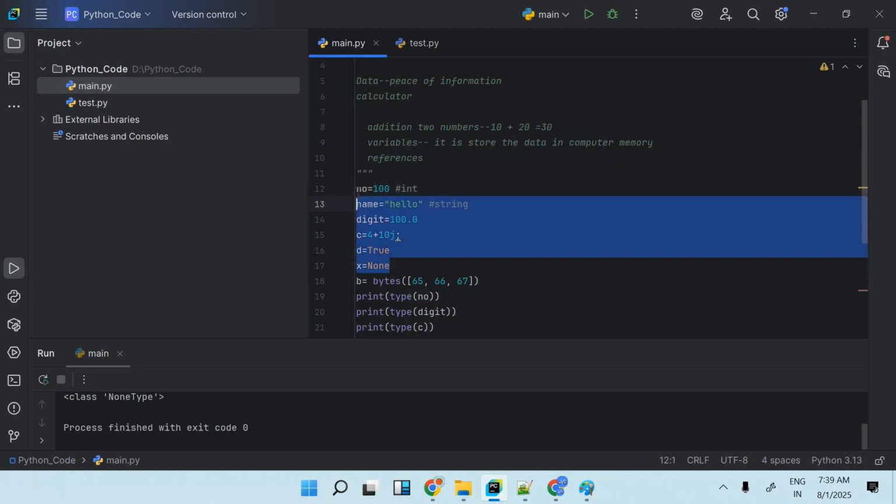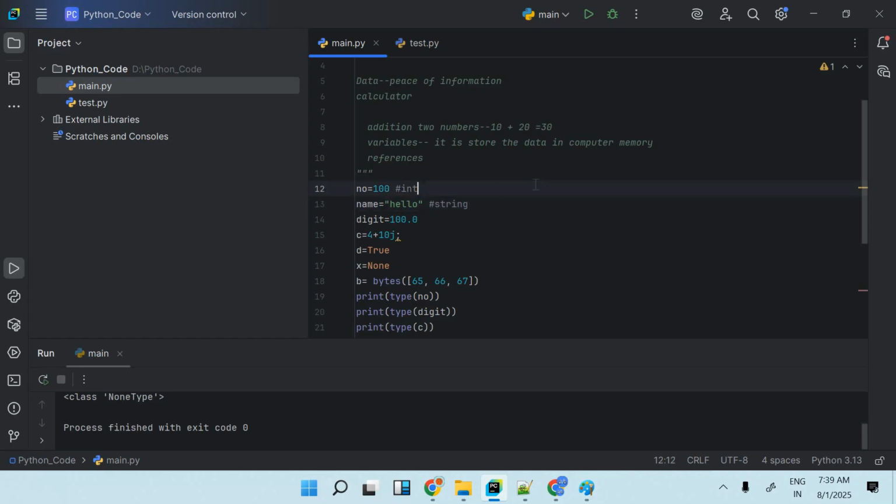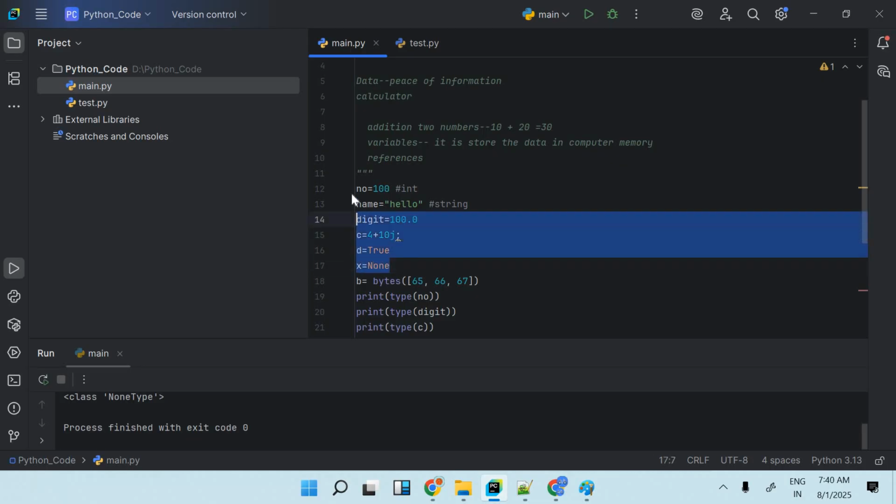So these are the different data types which we have, and step by step we will understand all the different data types with the different values. Every value we are putting is data, as I told. What is data? Data is a piece of information. This piece of information having a specific type is called a data type. So this is the basics of data types.